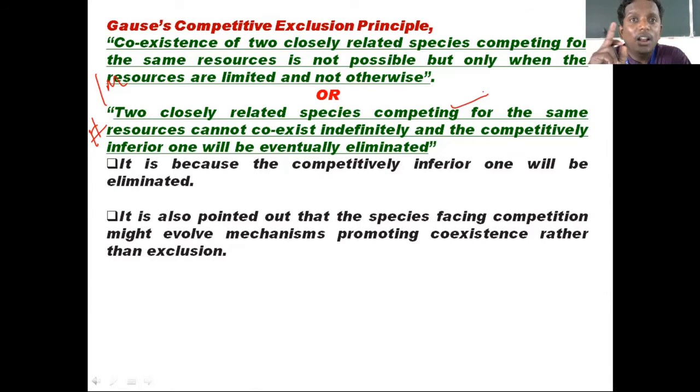If at all one inferior species should not get eliminated, it should co-evolve, adjust and adapt and go along with that. Are you understanding? So coexistence is possible rather than exclusion, but there must be adaptation and adjusting.